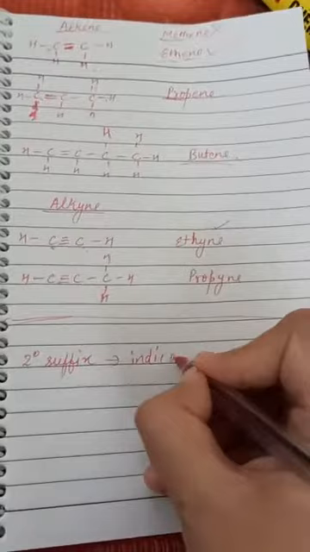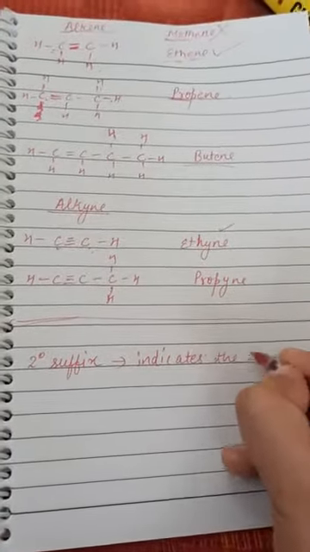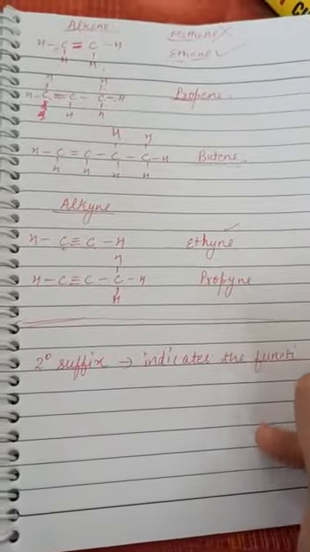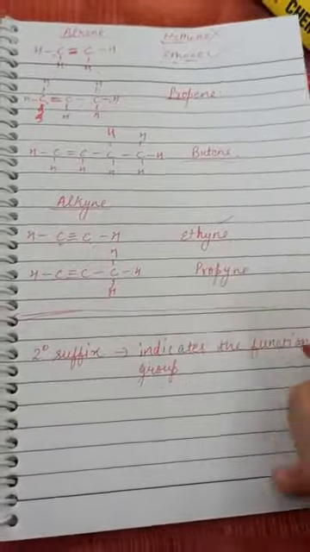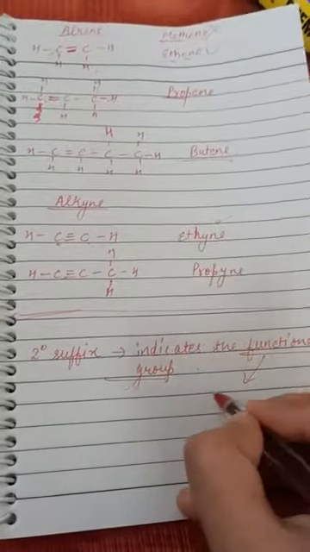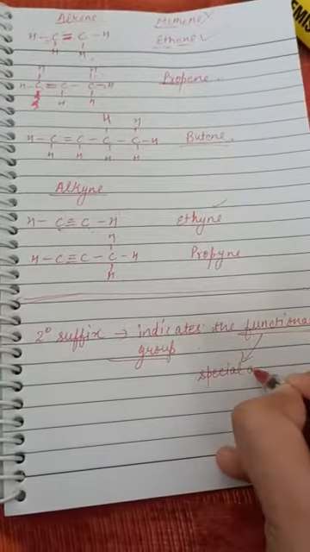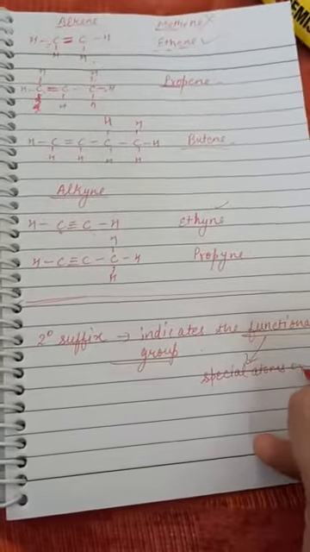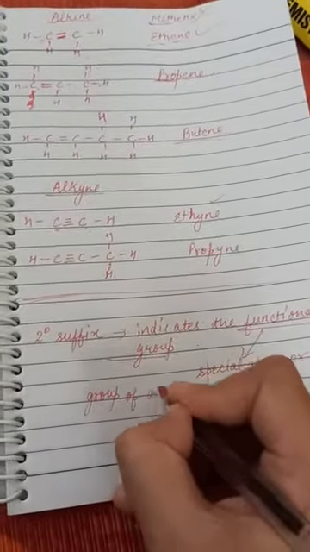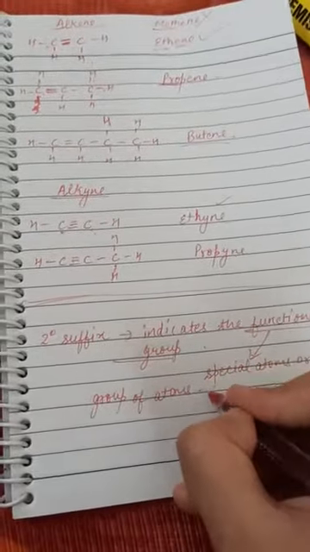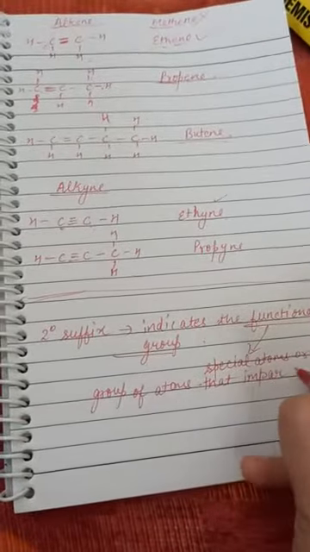Now we will talk about functional groups. The secondary suffix indicates the functional group. And what are functional groups? These are the special atoms or groups of atoms that impart characteristic properties to a compound.